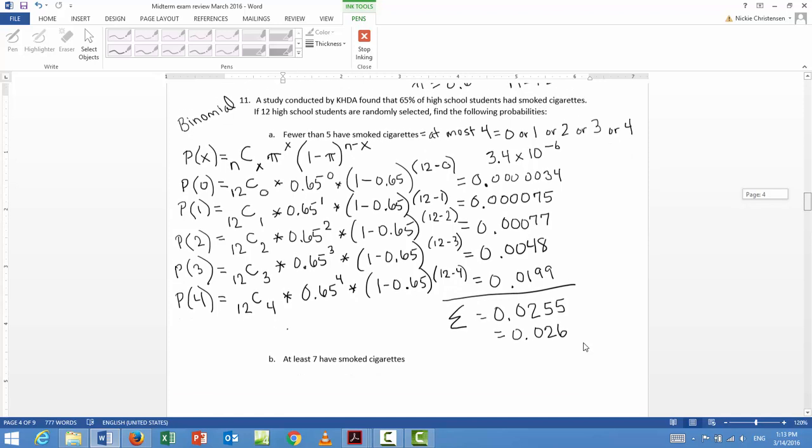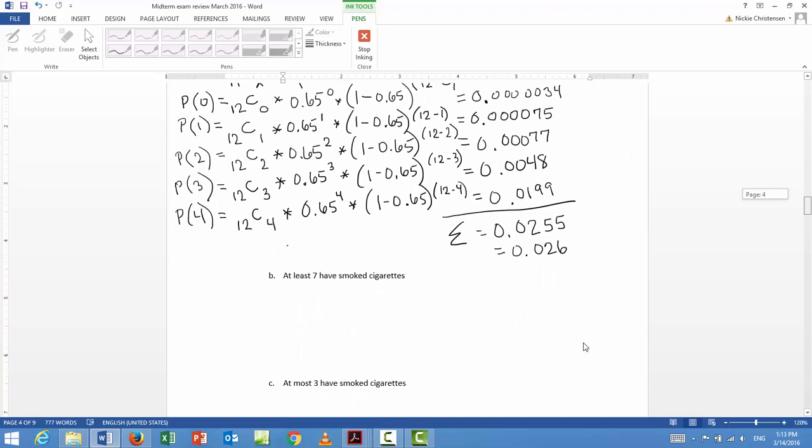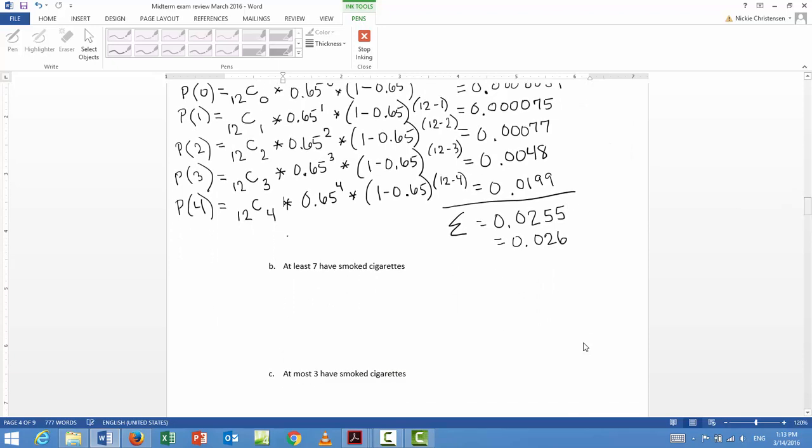So, question B, it's still binomial, okay, and we want the probability that at least 7 have smoked cigarettes, okay. So I'm actually not going to work out this whole problem. I'm just going to set it up for you, okay, but you should work it out because you have to be able to do this on the test. So the probability at least 7, what that means is we want the probability of 7 or 8 or 9 or 10 or 11 or 12.